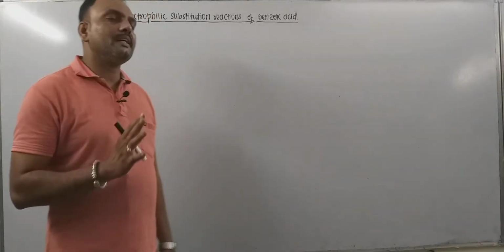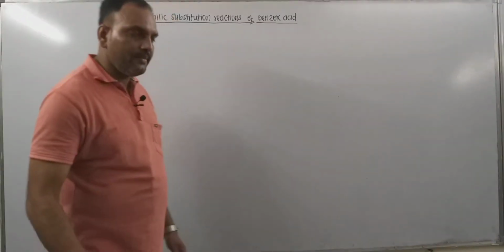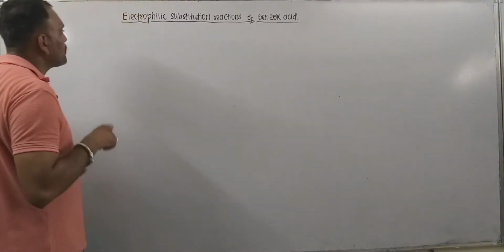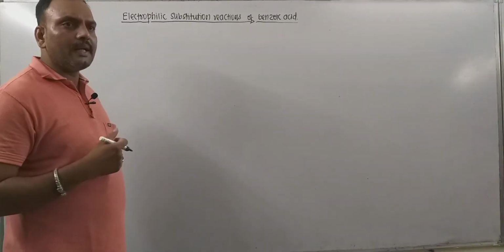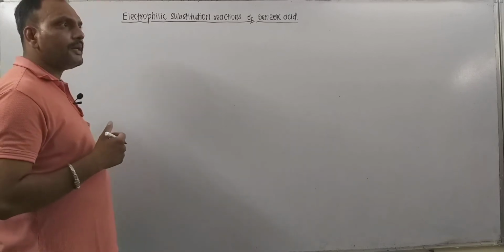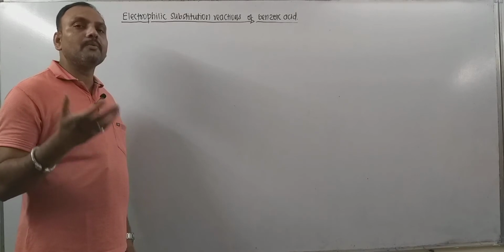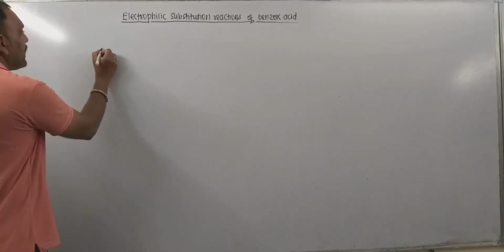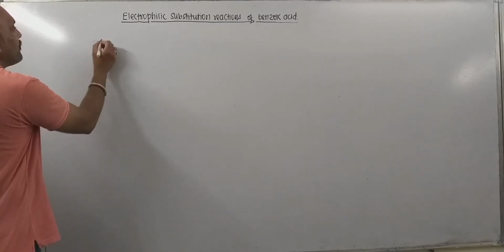Now the very first thing is that benzoic acid is an aromatic monocarboxylic acid in which the carboxyl group is directly attached to the benzene ring. Now the carboxyl group is a deactivating group. Deactivating groups are those which reduce the reactivity of the ring towards electrophilic substitution. That can be understood by knowing the resonating structures of it.